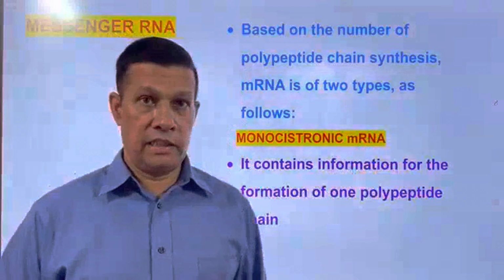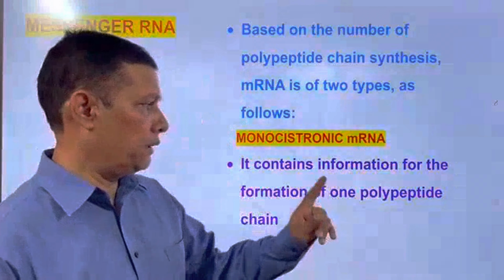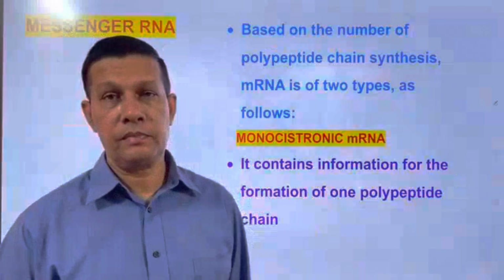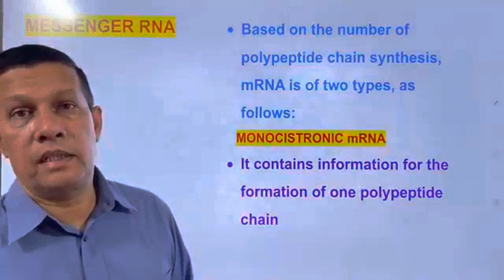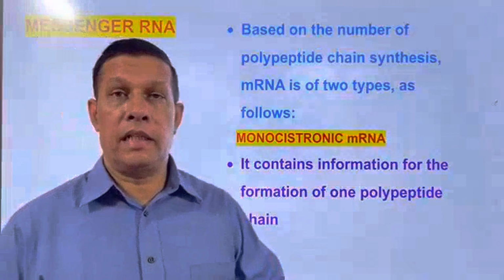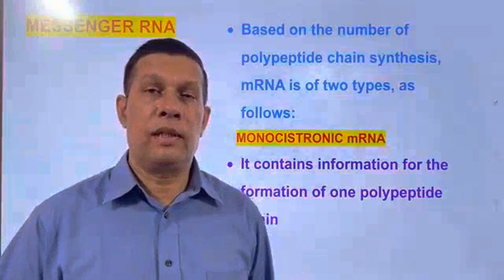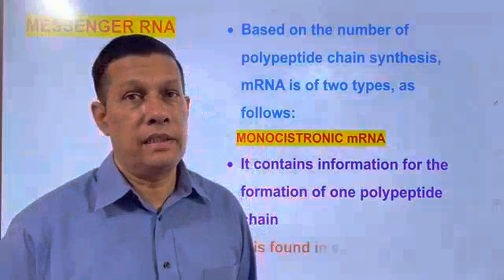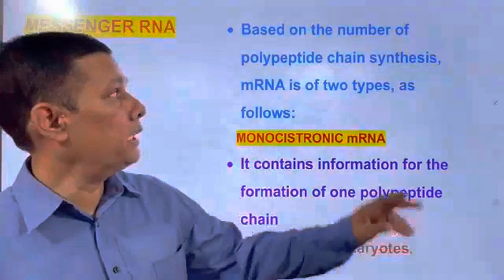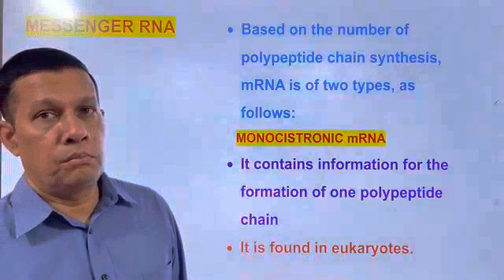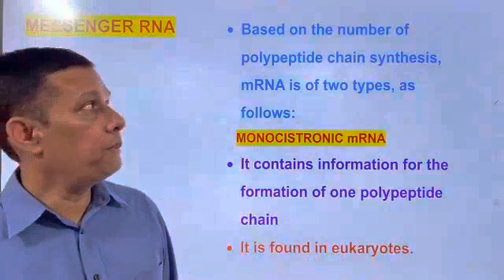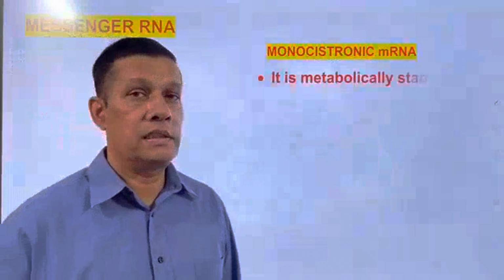The mRNA which contains the information for the formation of one polypeptide chain is called monocistronic mRNA. Where is it present? It is present in eukaryotes.